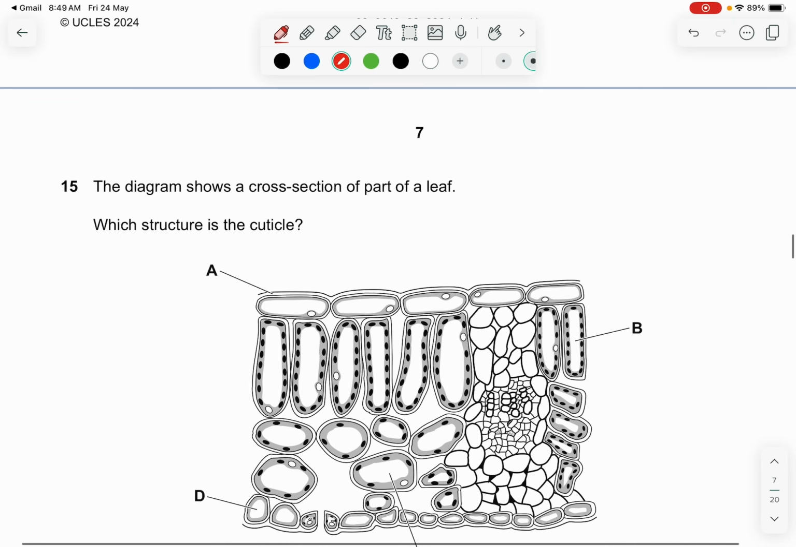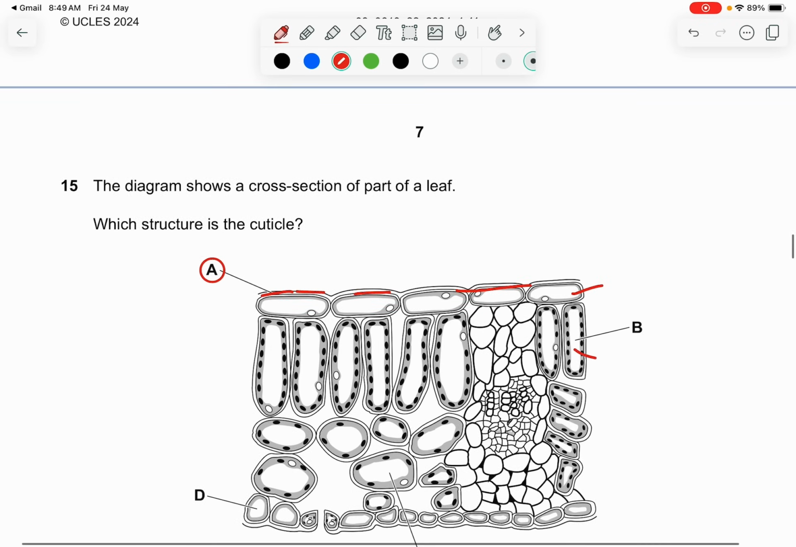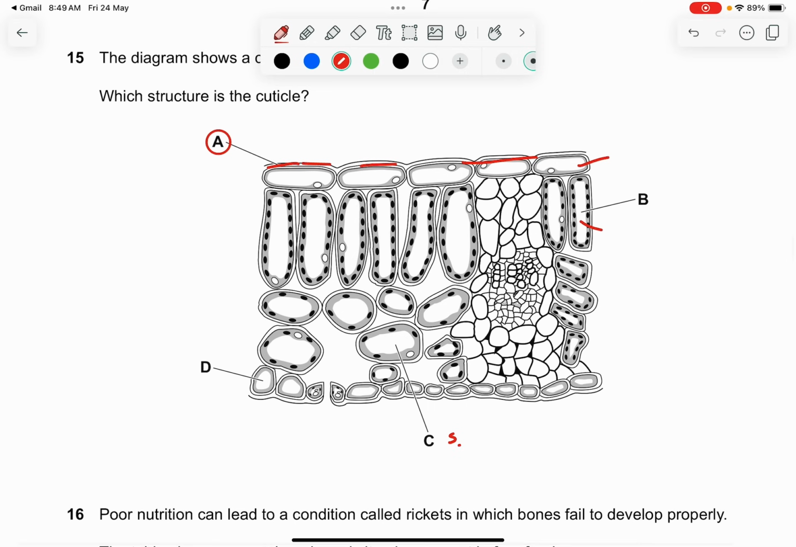Question 15. The diagram shows the cross section of a part of a leaf. Which structure is the cuticle? The cuticle is the waxy layer on top of the leaf. So the answer is A. Okay, this is the waxy layer. This one is the upper epidermis. This is the palisade mesophyll cell. C, this is the spongy mesophyll. The rest could be the stomata, but lower epidermis makes sense. Lower epidermis. Okay, so the answer is just A.